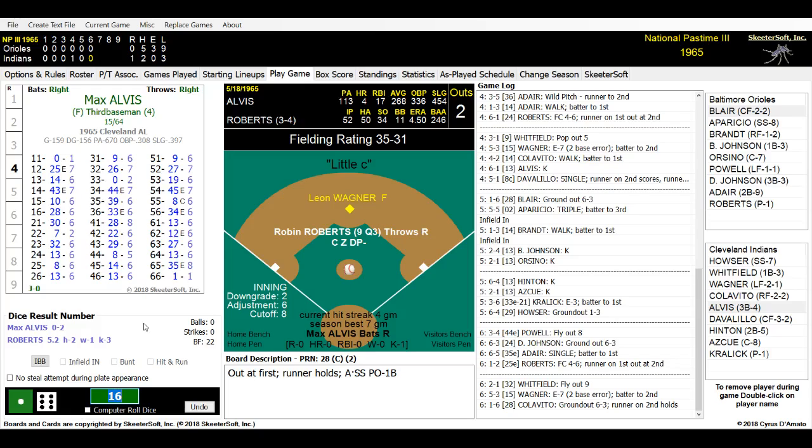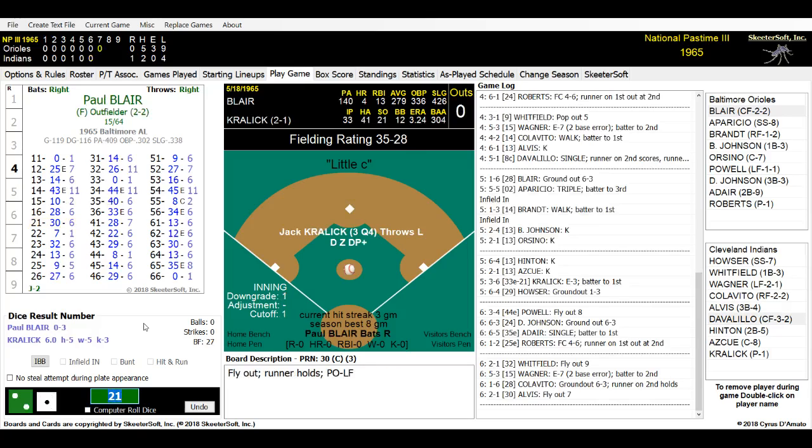Coming to bat will be Max Alvis. Max Alvis grounded to our first baseman and struck out. Here is the pitch to Alvis. It is a 21. And he hits out towards left field, where Powell, after just blowing that other ball, is really making sure he's got it on this one, and it is an out. No runs, no hits, 1 runner left on base at the end of 6. It is Cleveland Indians 1, the Baltimore Orioles nothing. Baltimore has no runs, 5 hits, 3 errors. Cleveland has 1 run, 2 hits, and no errors.